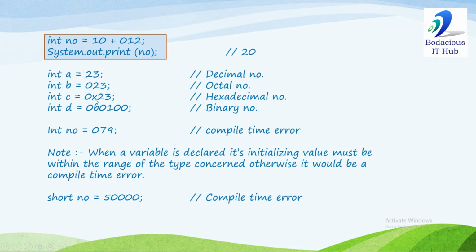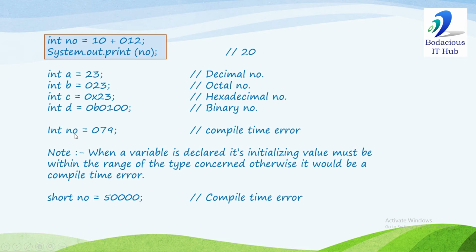If we write 0x, you can use x in uppercase or lowercase, the prefix 0x means it will be considered a hexadecimal number. And 0b is used for binary. So 0b is the prefix used for declaring a binary number, and 0b100 means 4. If we display this variable, it will display the value 4.